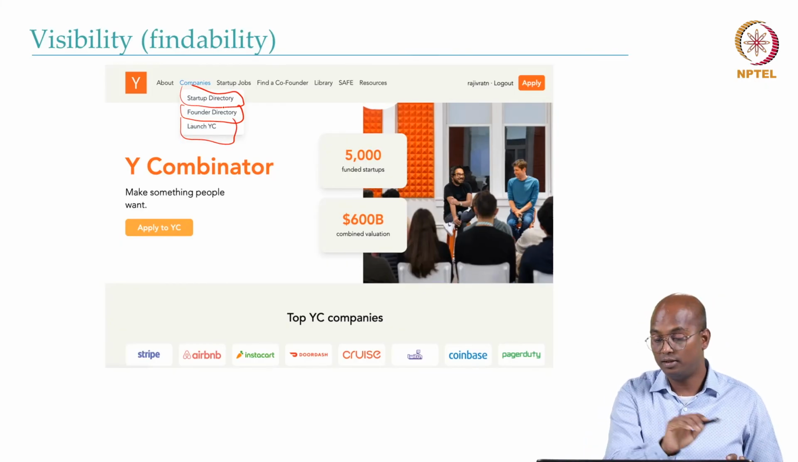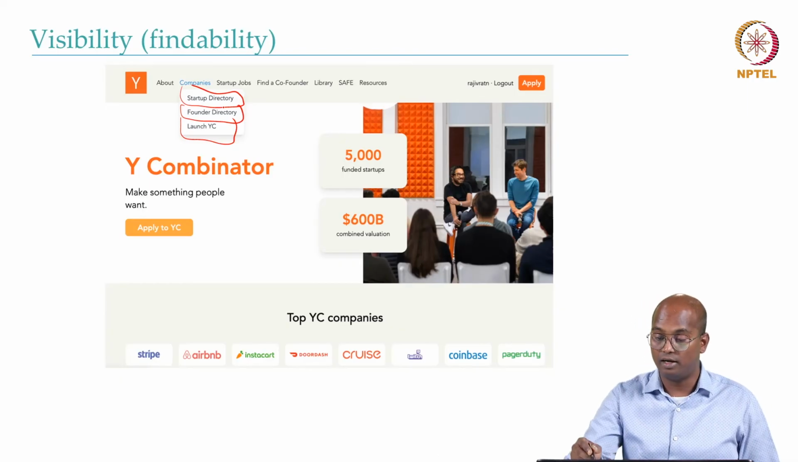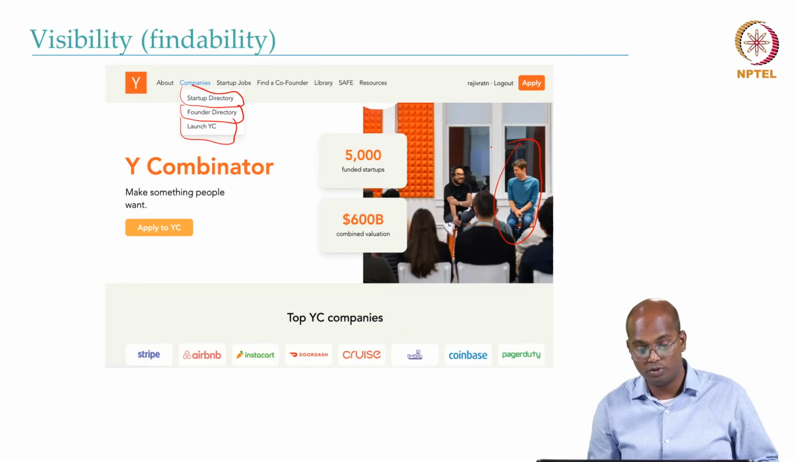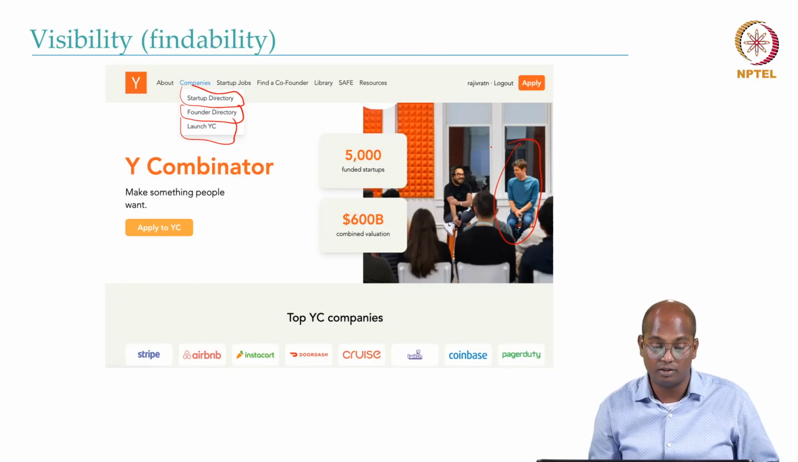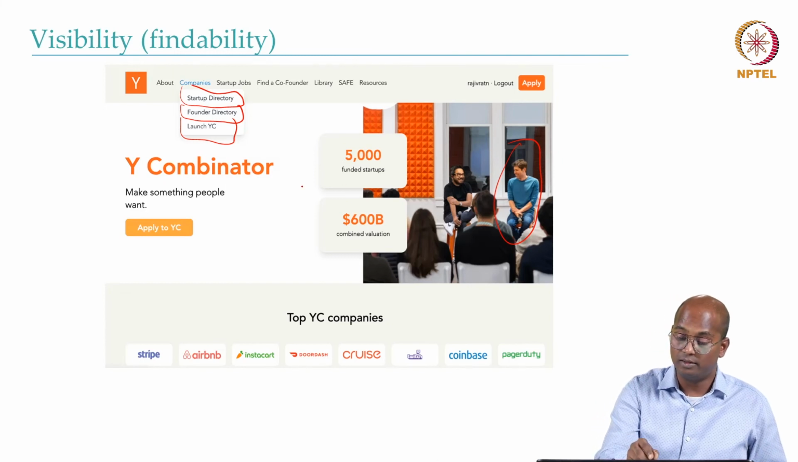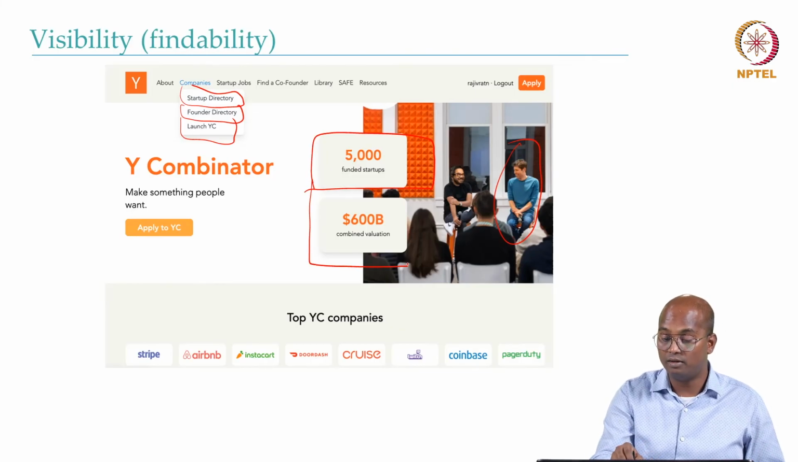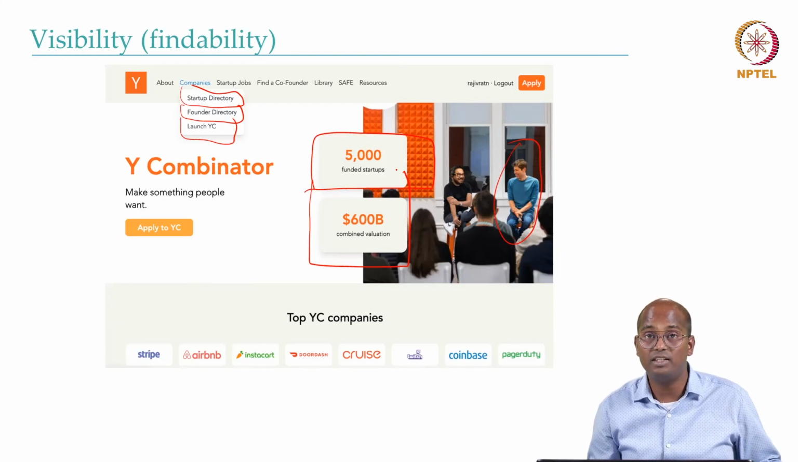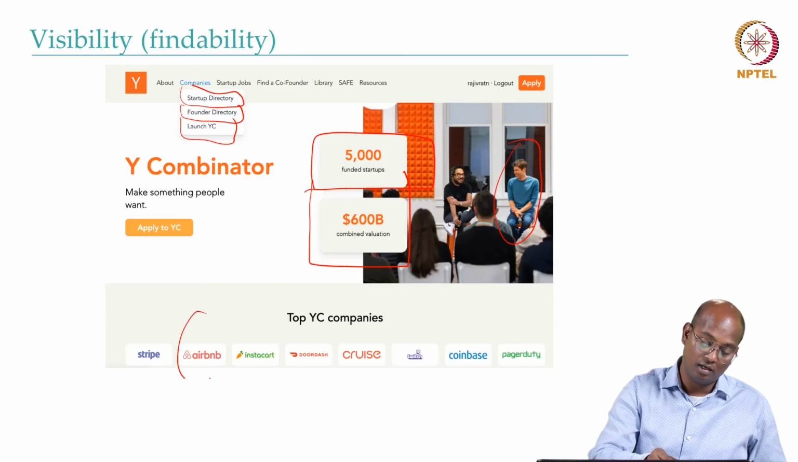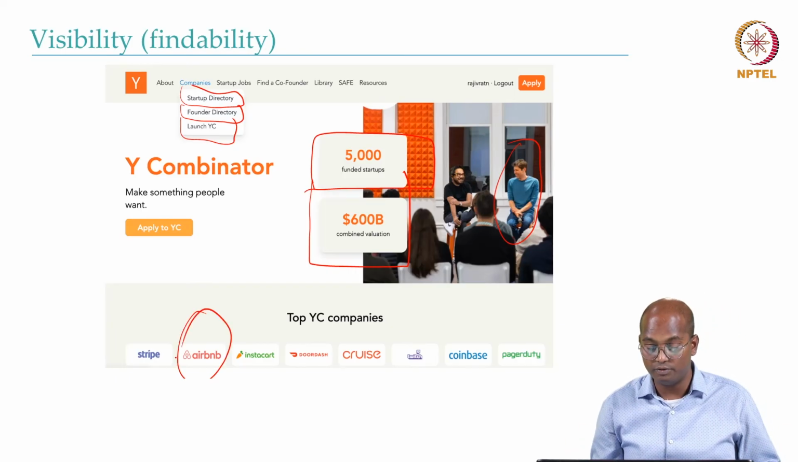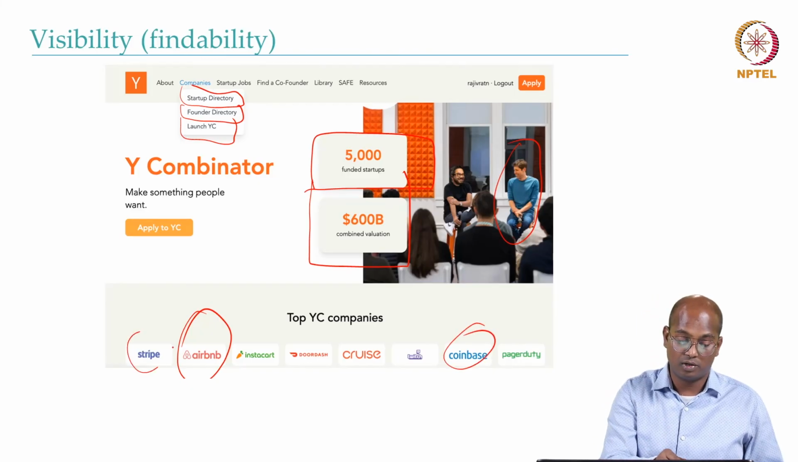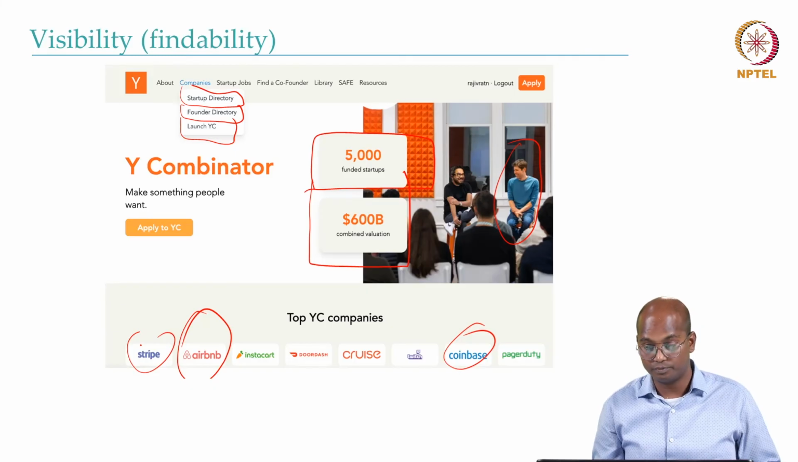You can see the website is quite clean, and I believe you can remember this person, Sam Altman, who is one of the founding members of Y Combinator. So far they have funded 5,000 startups, and their combined valuation is $600 billion. Some of the big companies where they have invested, you can see here: Airbnb is one of the big companies they invested in at an early stage. Similarly, there are many others like Coinbase or Stripe, which you may have come across.